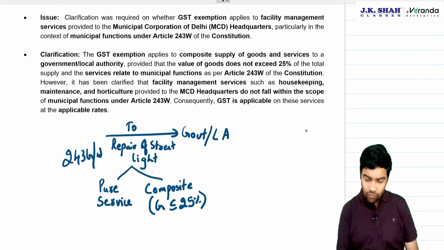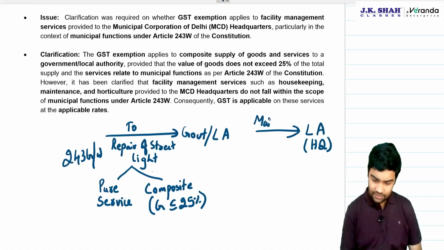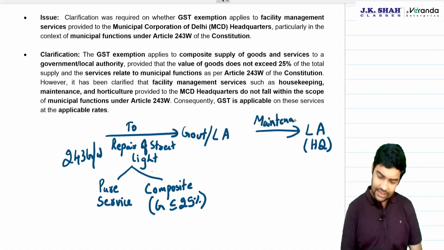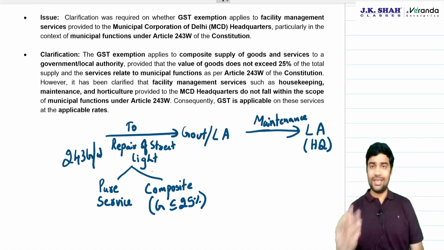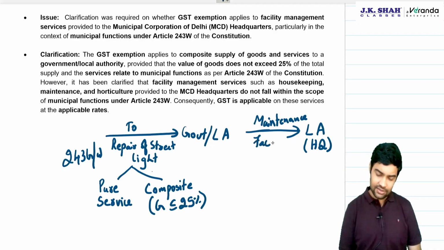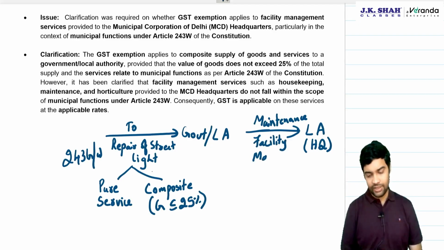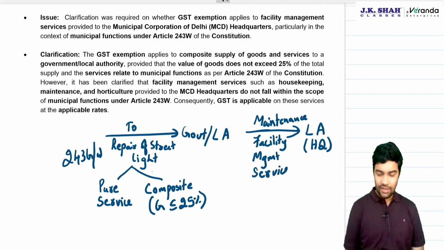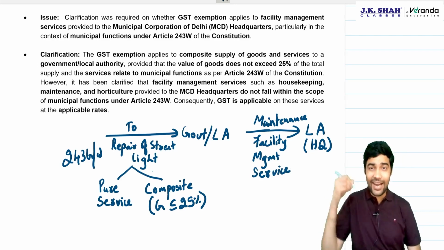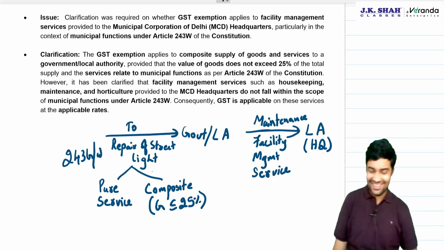Now, what if a local authority receives headquarter maintenance service, facility management services, housekeeping, maintenance, for its headquarters? Will this enjoy an exemption? Now, maintenance of its own headquarter, is it a constitutional function?